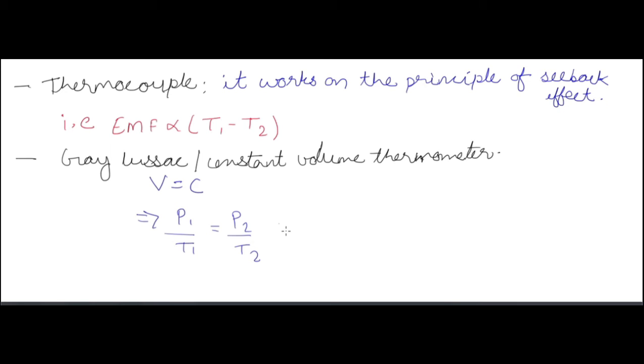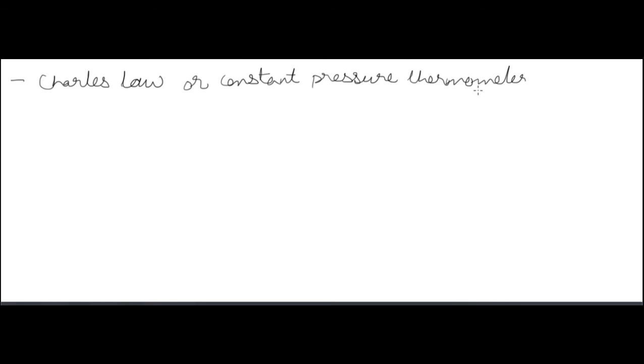Now thermometers can be made using the gas laws also. So if you have constant volume, you can make a constant volume thermometer using Gay-Lussac law, in which volume is assumed constant. So if volume is assumed constant, it means the ratio of pressure by temperature is constant. If you have the pressure and temperature of a reference point and the pressure at a different point, you can find the temperature of that point also. Okay, it means that if you have the values of P1, T1 and P2, you can find the T2 value.